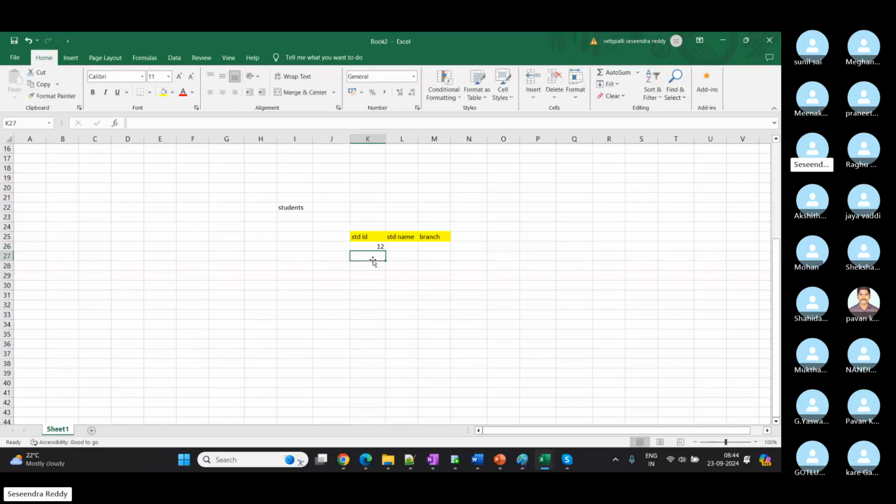And here it can be a number, or here it can be A1, I mean character plus number, anything. It won't stop us writing any data. Same thing here, we can write whatever we want, even if it is correct or incorrect. Let's say student John, and then branch CSC. Just like that, we can directly draw a table and start storing the data in a notebook or in an Excel sheet or any other text format.